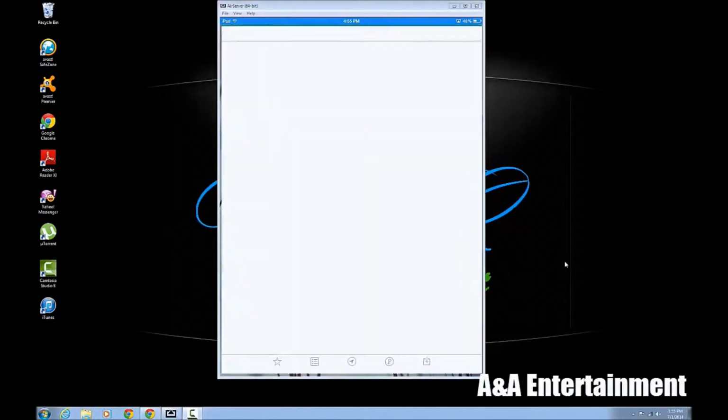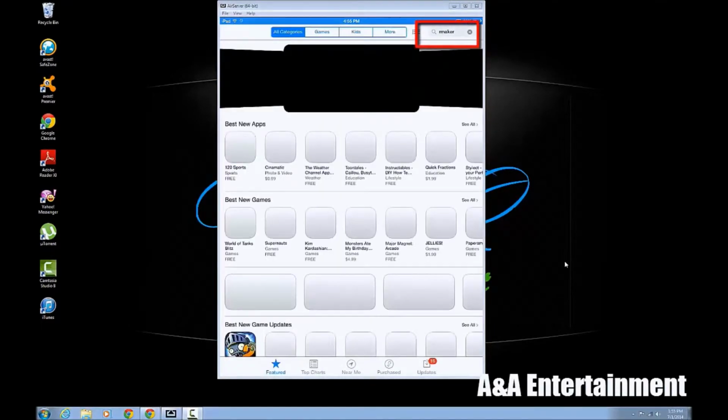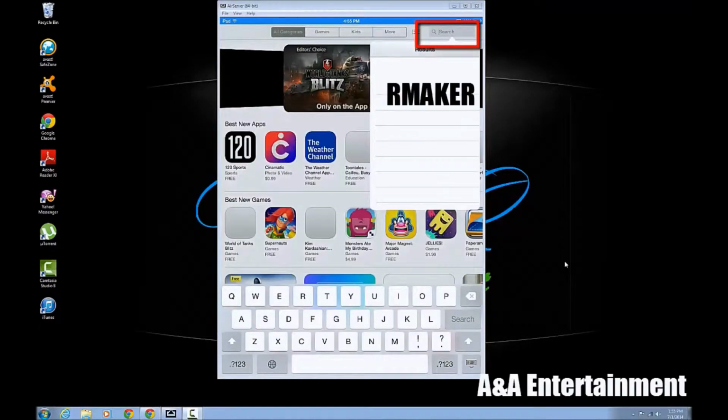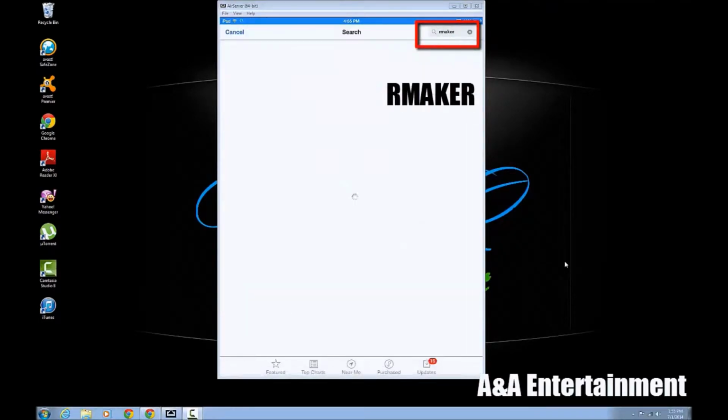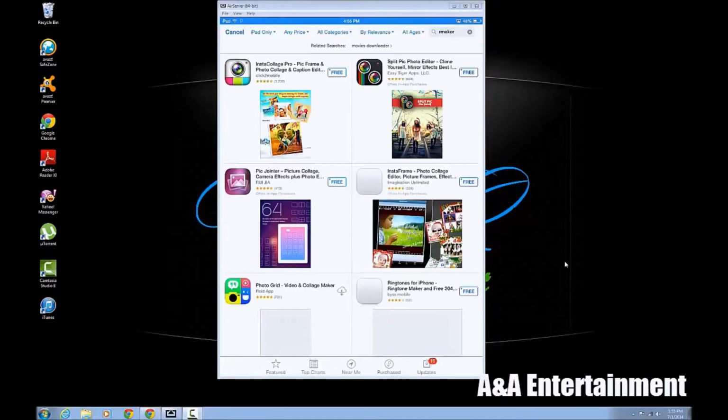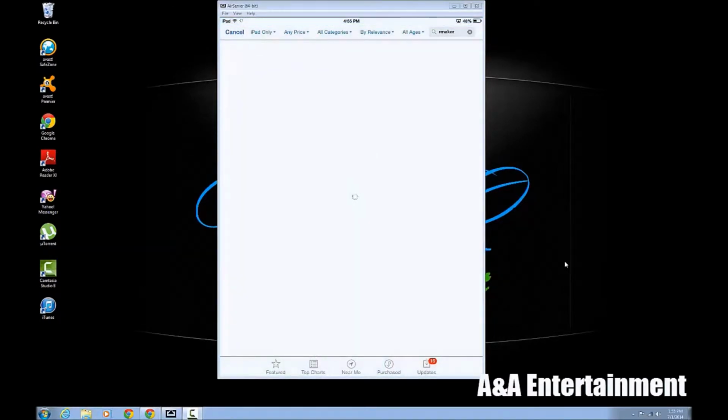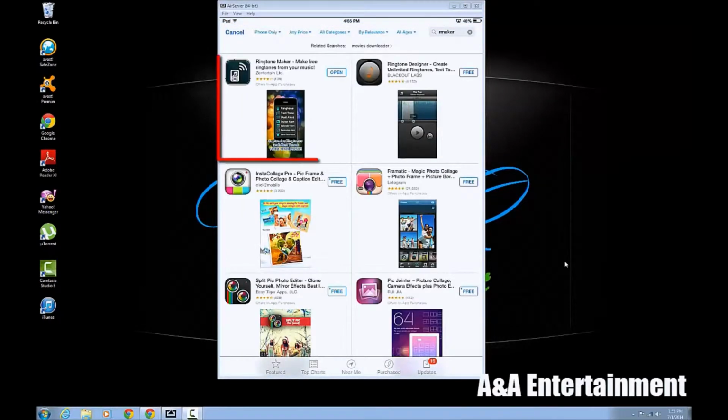Okay, the first thing you do is open up App Store and search for RMaker. Probably stands for Ringtone Maker. Just search for that and download the application.